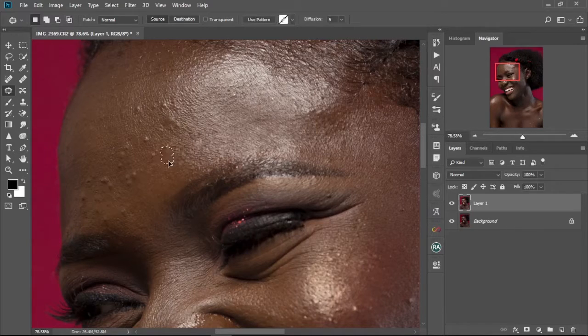So we circle and then drag, circle and drag. We're going to continue this till we have removed all the blemishes and all the pimples from her face and skin.